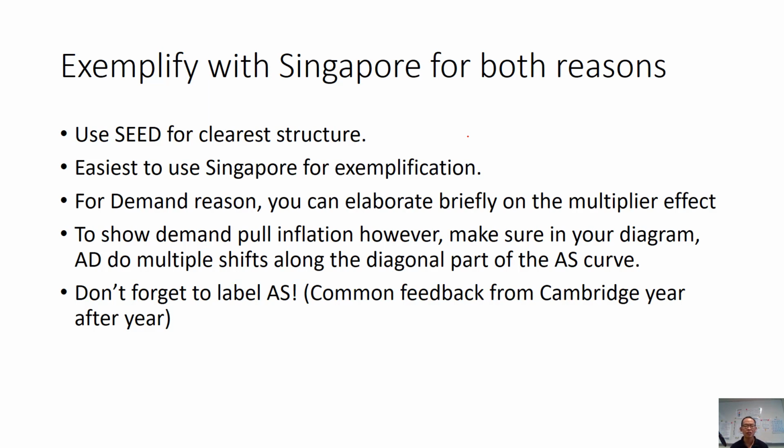However, because this question is to show demand pull inflation, when you do your multiple shifts of the aggregate demand curve, you have to make sure you at least shift it along the diagonal part of the AS curve so you can actually show the general price level going up. And when you draw the diagram, we tend to get a lot of feedback from the Cambridge markers year after year that students often label the aggregate demand, but they somehow forget to label aggregate supply. So make sure you put the AS curve in and label AS in your graph.